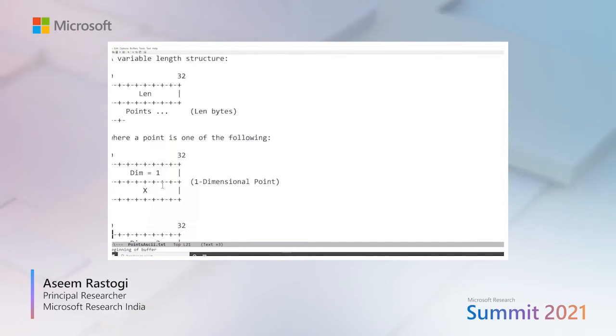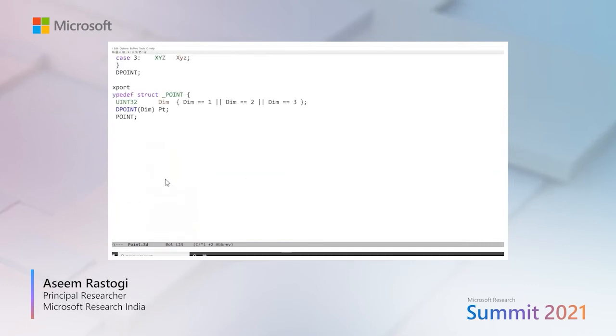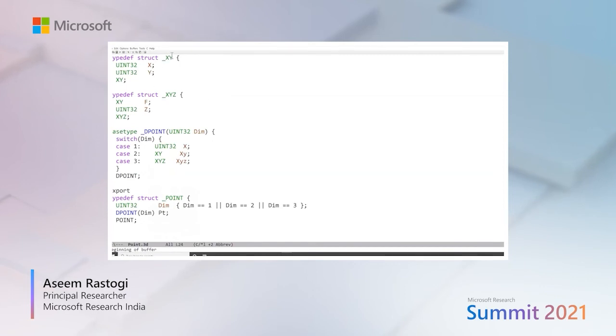First, we are going to define a point structure that's a tagged union, and then we are going to wrap it with a variable length array. So let's first define a point structure. To define point, we first define a 2D point that has 2 uint32s, x and y. We then define a 3D point that contains a 2D point and another z field. We then use the casetype feature from EverParse to define a type that contains a value of one type or the other depending on some contextual tag. And in this case, the tag is provided by the type parameter dimension.